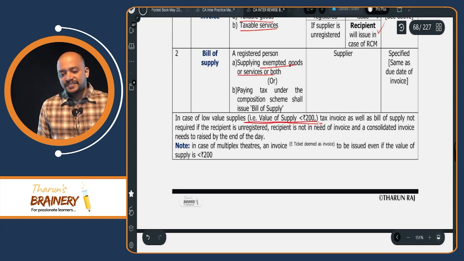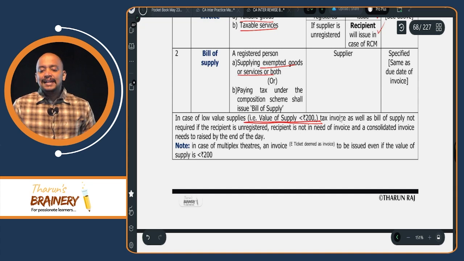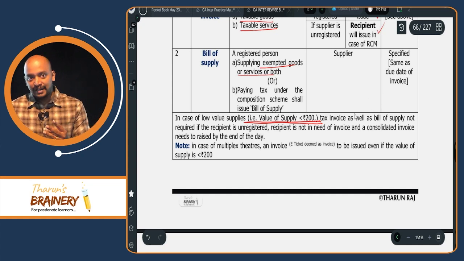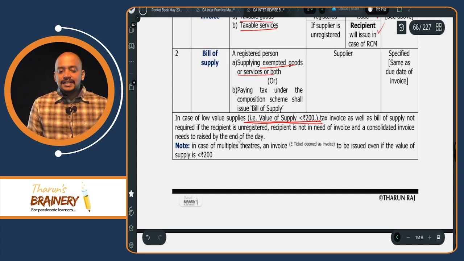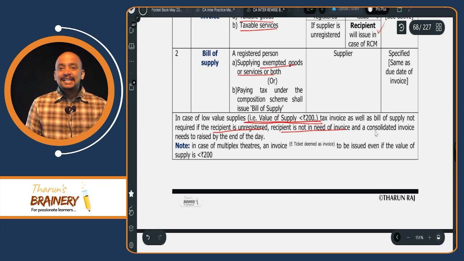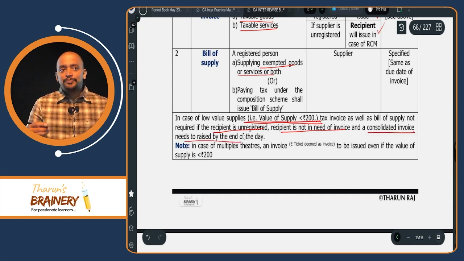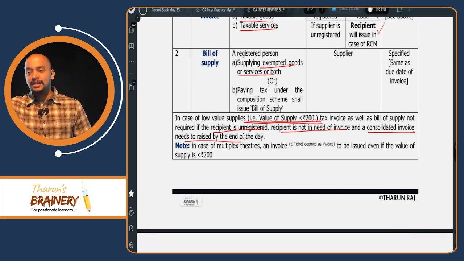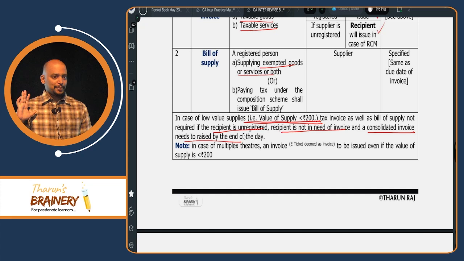In case of value of supply less than 200 rupees, neither tax invoice nor bill of supply is required if three conditions are satisfied. Condition number 1, the recipient is unregistered. Condition number 2, recipient does not require tax invoice. Condition number 3, a consolidated invoice should be prepared at the end of the day for accounting purpose. No need to give it to anyone, but for accounting purpose we need to prepare.